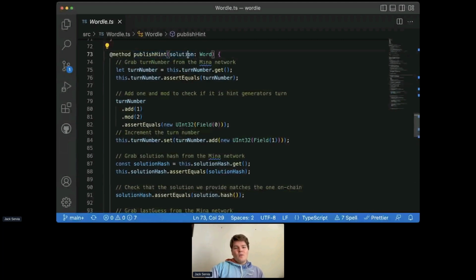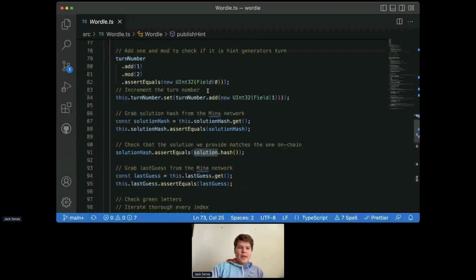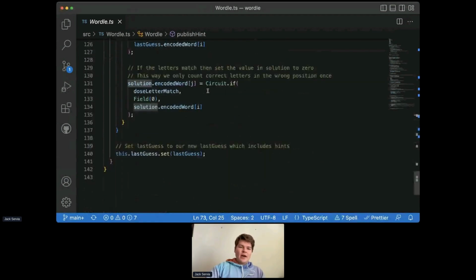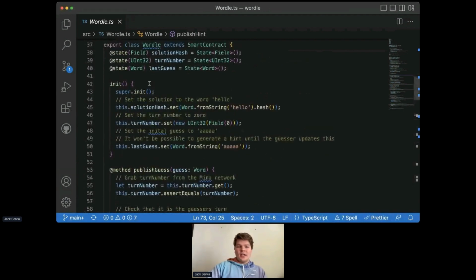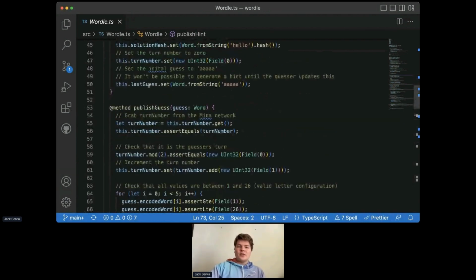And so we can check that the hint we generate is valid for our solution without having to reveal what the solution is to the rest of the world. And that's it. This is how smart contracts are generally structured, with state up top, an init method, and then the methods that users will be able to call.